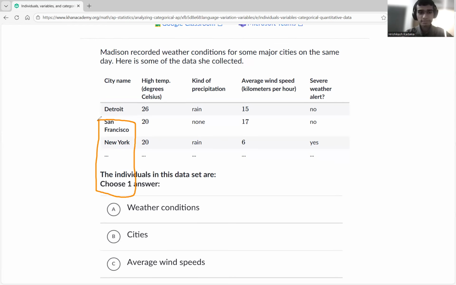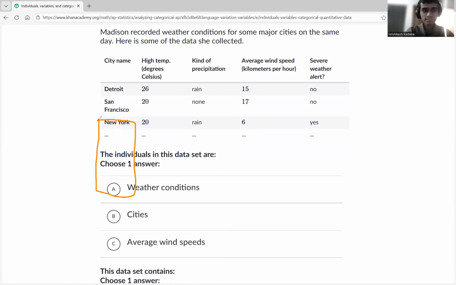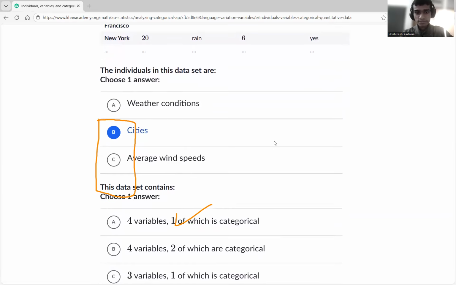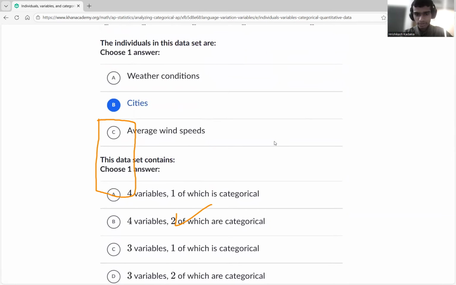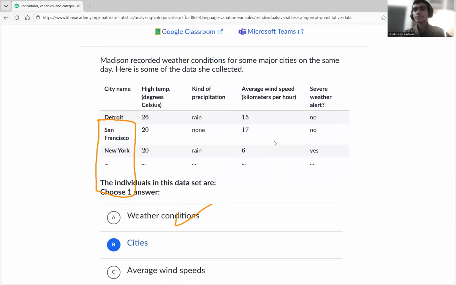So based on that, yes, we will pick cities. That should be the correct option. We'll say our individuals in the data set are going to be cities. Now, they're saying this data set contains... okay, they're given quantitative and categorical. So how many variables are there?